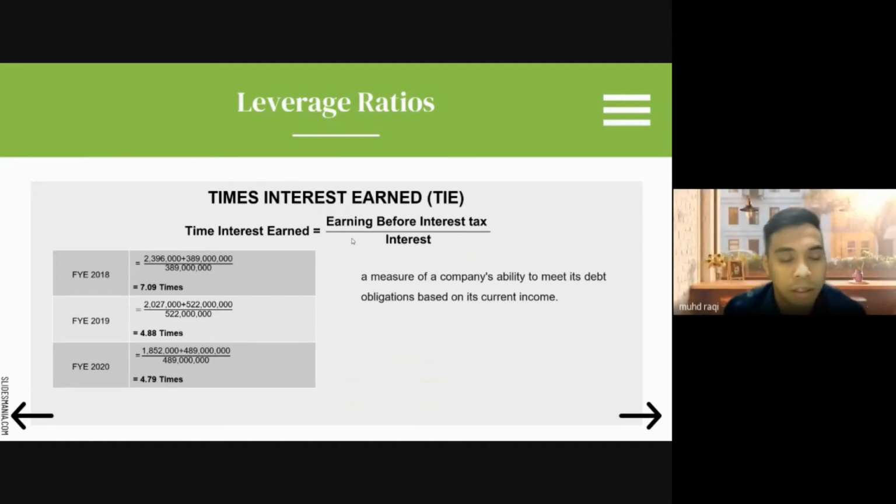Next is leverage ratio, time interest earned. The formula is earnings before interest and tax divided by interest. For the year ended 2018 it is 7.09 times and decreased in the year 2019 to 4.88 times, and 2020 to 0.79. It measures a company's ability to meet its debt obligations based on its current income.